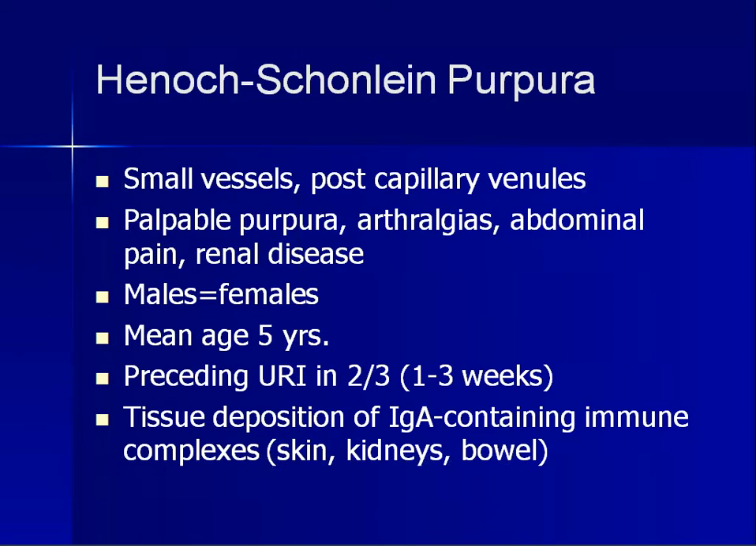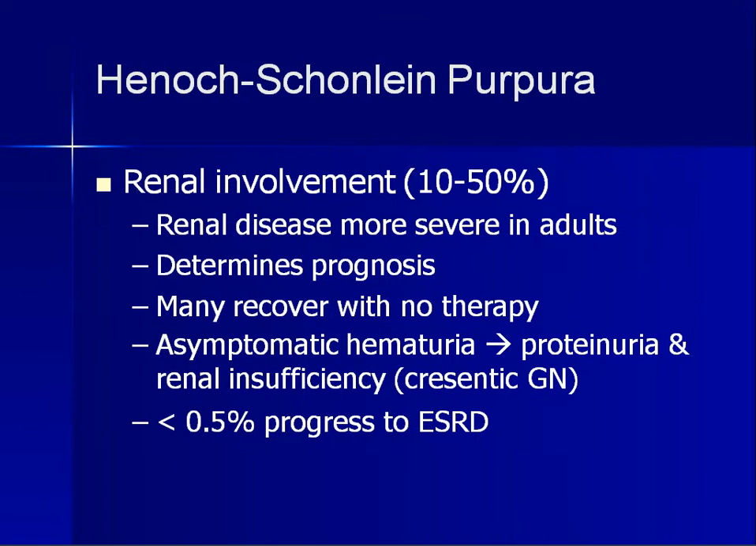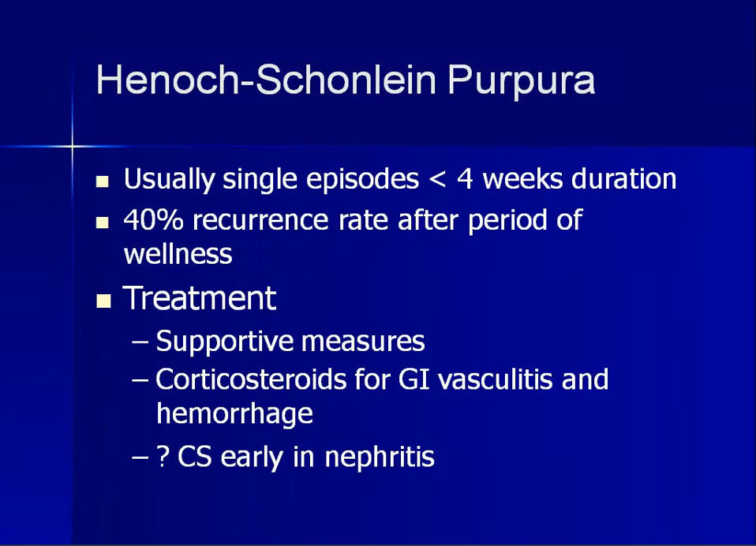HSP, that is Henoch-Schonlein purpura, is one of the most common small vessel vasculitis and affects a mean age of 5 years, with equal male and female predilection. Kawasaki disease and HSP are the most common in children, but the most common vasculitis in children is Henoch-Schonlein purpura, followed by Kawasaki disease. GI and renal involvement is most common in Henoch-Schonlein purpura. The kid presents with abdominal pain, and the treatment is steroids.